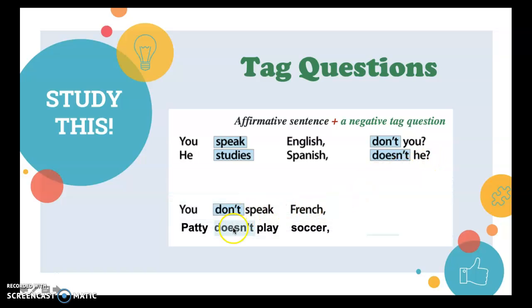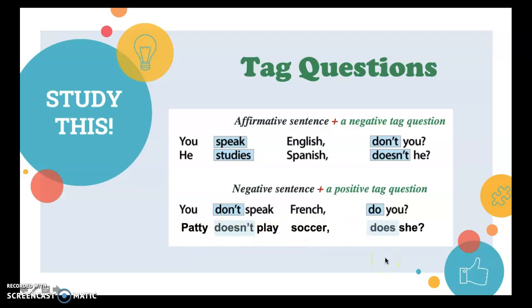If we have negative sentences, our tag question is going to be a positive one. Very good. So we say, you don't speak French, do you? Patty doesn't play soccer, does she? Remember that we have to change. We cannot use Patty here.